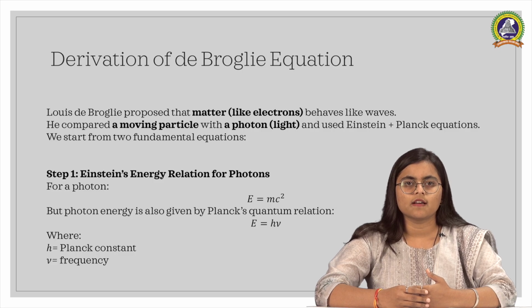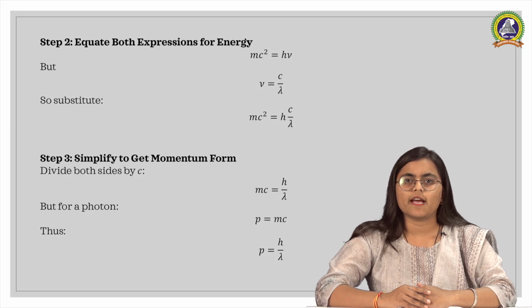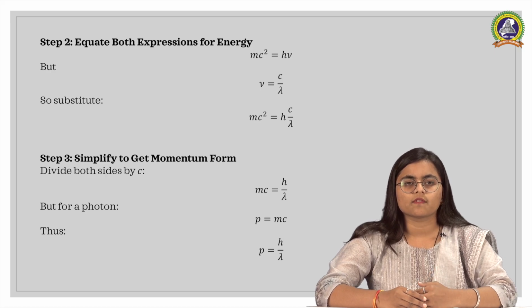Step first, Einstein energy equation. For a photon, the total energy is given by E is equal to mc square. At the same time, energy of the same photon is also given by Planck relation E is equal to hv, where h is Planck constant and v is frequency. Second step, equate both expressions for energy. Since both expressions represent the same energy, we can equate them. So mc square is equal to hv.